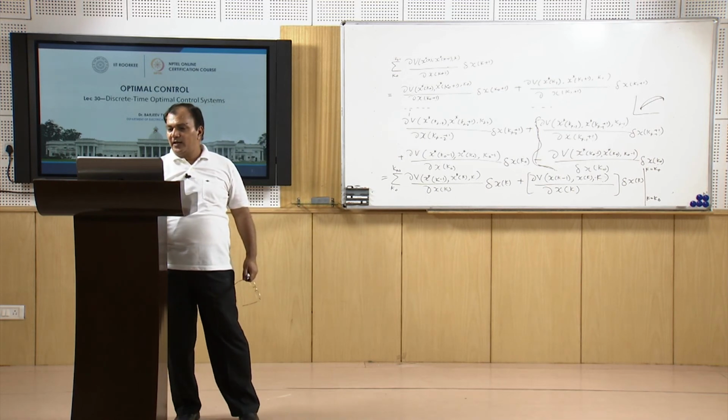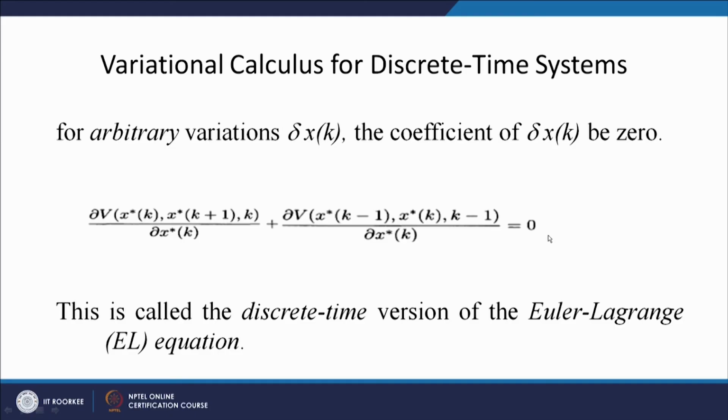Similarly, for the discrete time case, we have the analogous EL equation in the discrete form as del V, which is a function of x k plus 1, k, differentiated with respect to delta x k, plus del V, which is a function of x star k minus 1, x star k minus 1, differentiated with respect to delta x k.